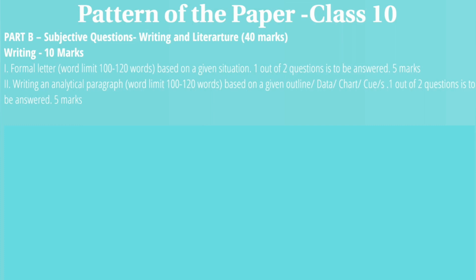Second is writing an analytical paragraph. This will again be of 5 marks, and you will be given some outline, some data, chart, or some hints. You will get 2 questions out of which you will have to choose one again, right? So 5 marks plus 5 marks is 10 marks for the writing section.